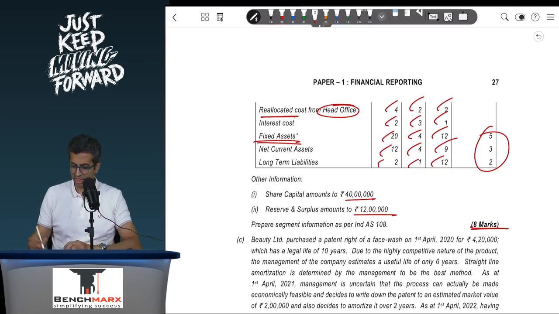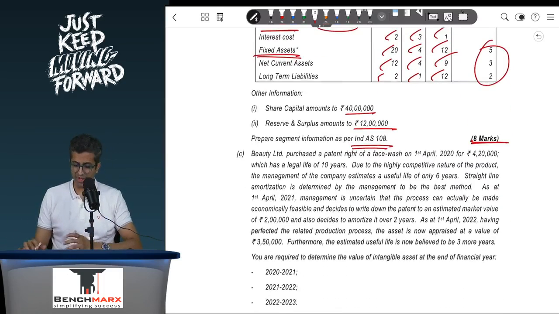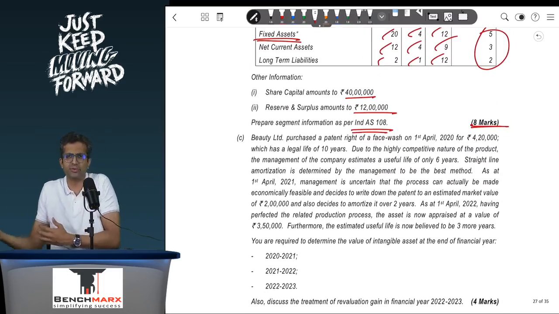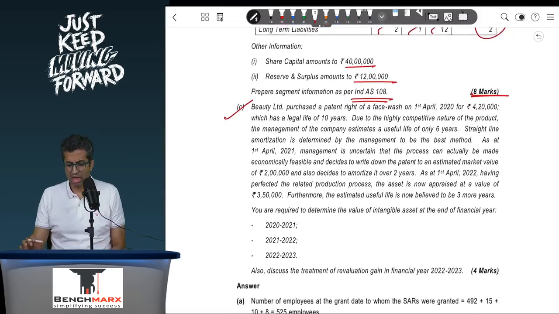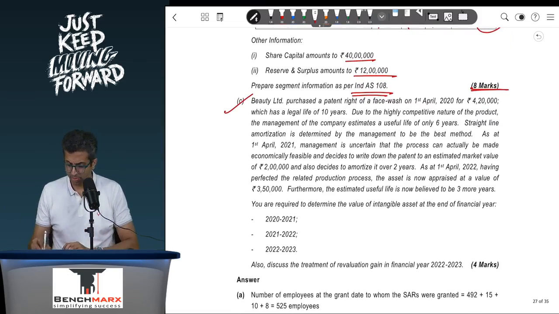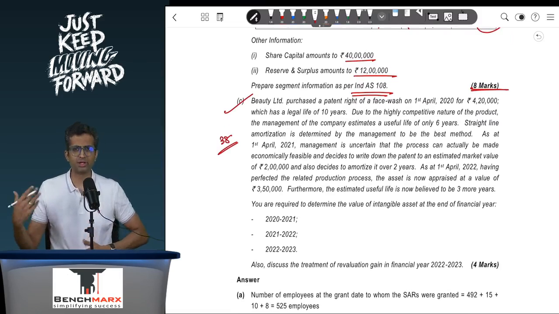So that gives you the segment report as per Ind AS 108. Very easy question, but it is slightly different as compared to the study material questions, so might be a little challenging that way. Now point C, beauty purchased. Again, this is similar to question Ind AS 38 question. We have done this in the study material and in our books as well.